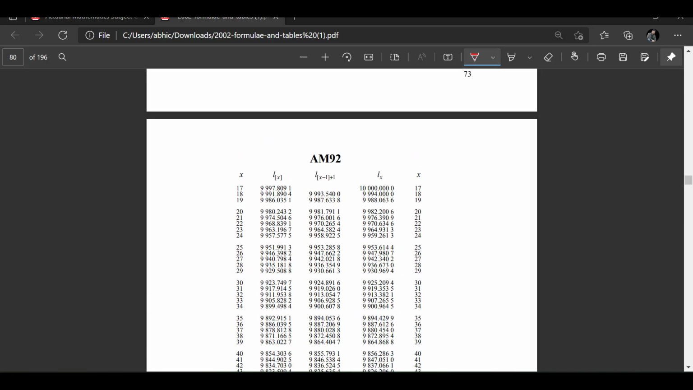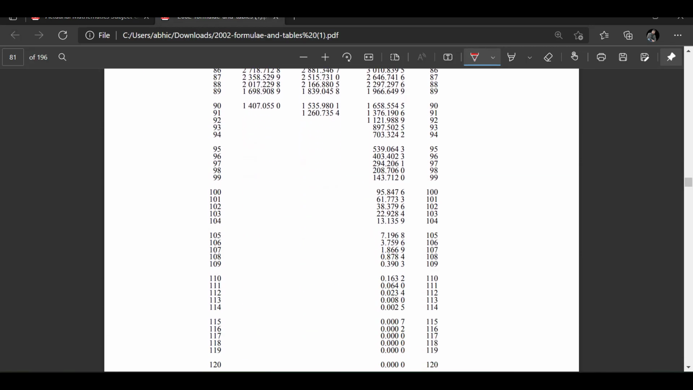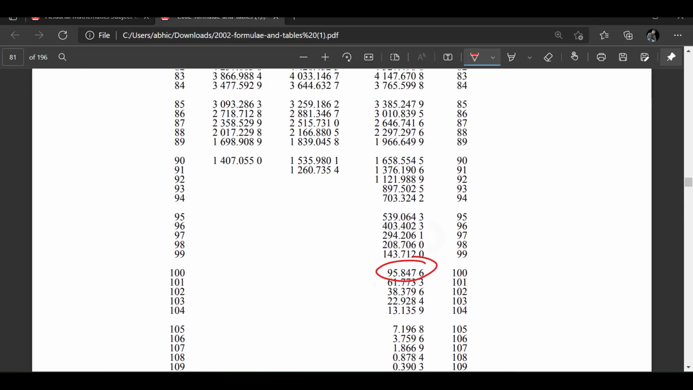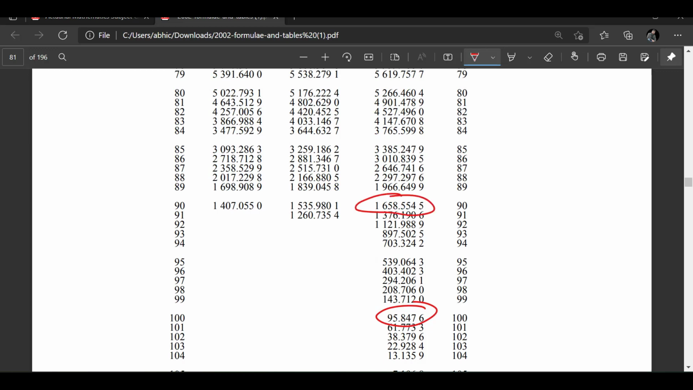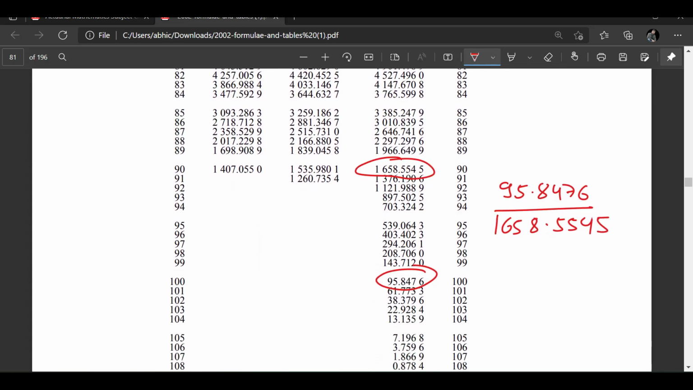There is no selection in the first part. So L100 is here, this value, and then you just divide it by L90. I am leaving this up to you. I am sure you can do this, right? This will be 95.8476, divided by 1658.5545. This will be a very small number, right? So yeah, that's how it works.